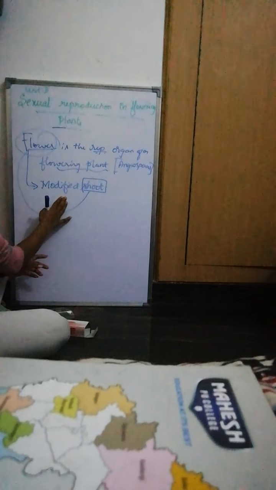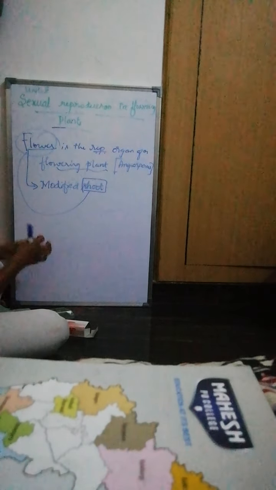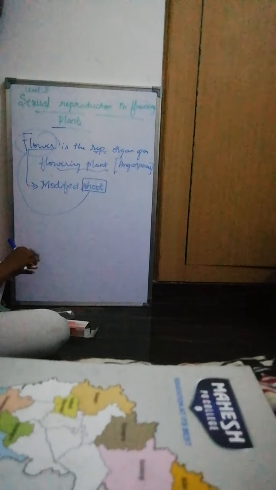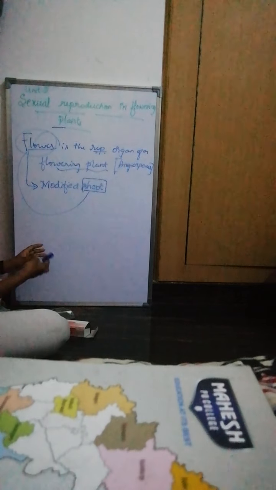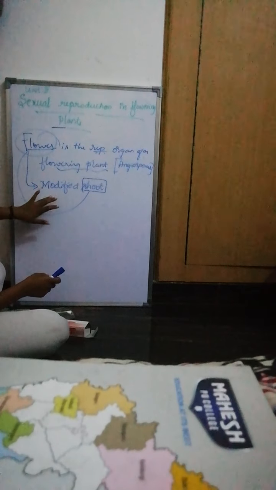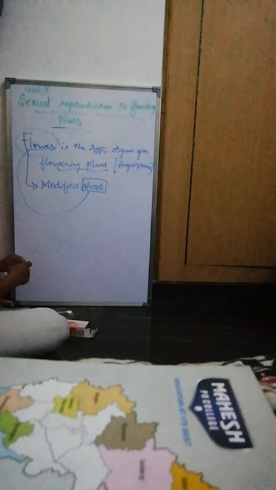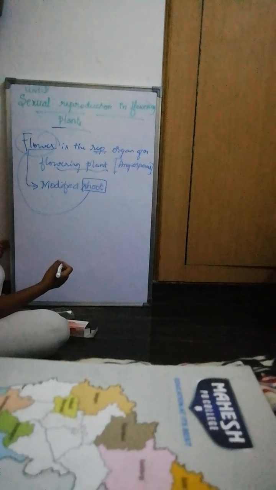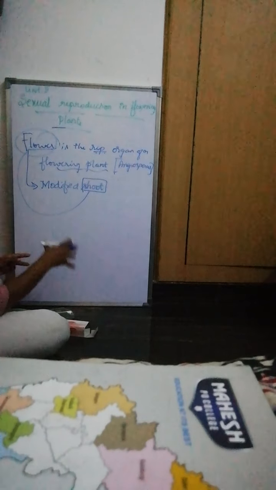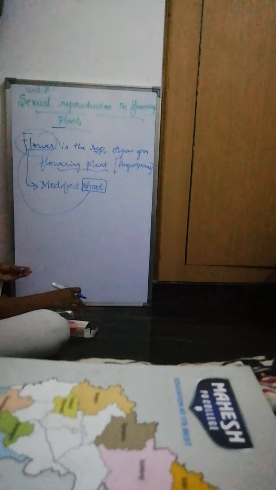As I told, the flower is the modified form of shoot. The shoot is modified with a condensed axis, which is called the thalamus, and the other floral organs. So this is the thing we are going to learn: the condensed axis and the modified shoot form the thalamus and the floral organs.